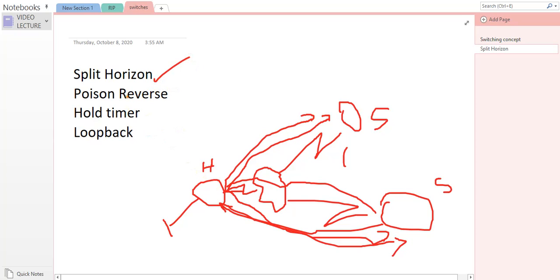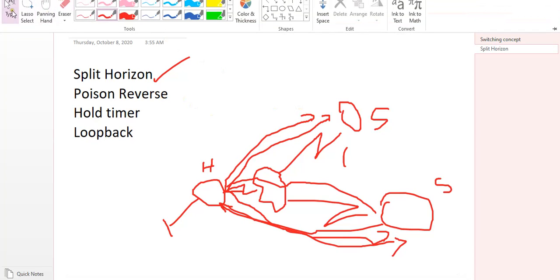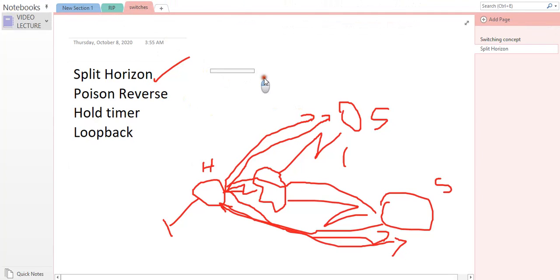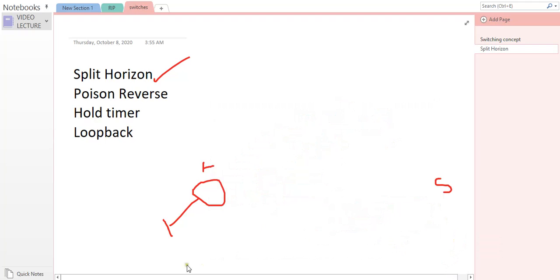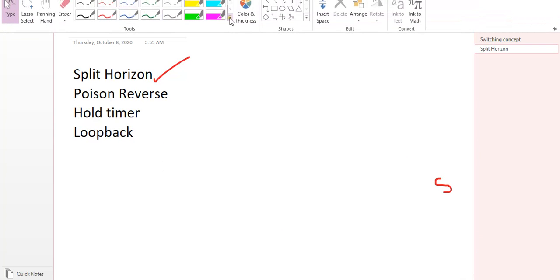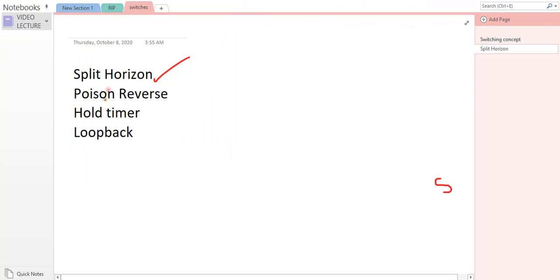Now, the other thing that somebody asked about was poison reverse. Let me talk about poison reverse quickly and what it does. Just to answer your question, poison reverse has something to do with, let's say, RIP routing. We were talking about RIP routing, right? Now